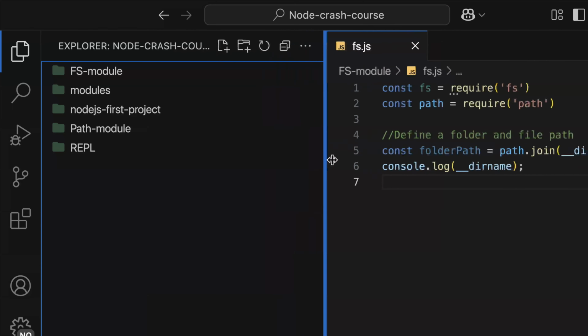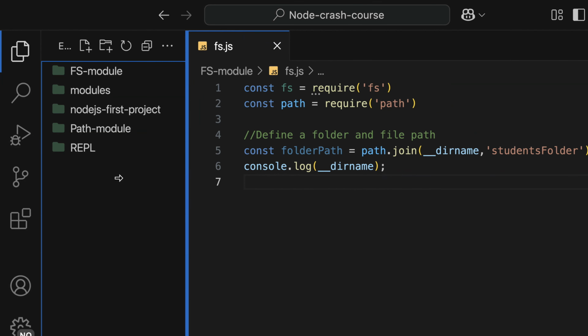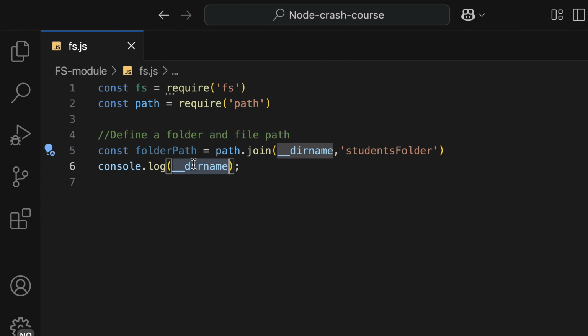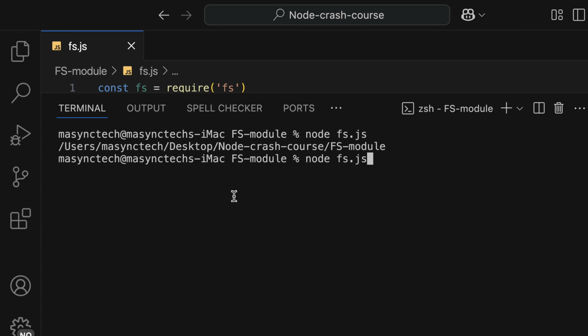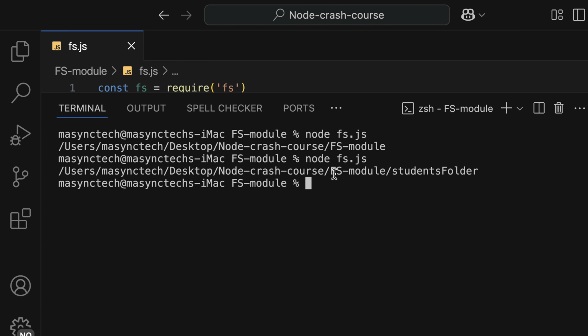In this case, I am working in the Node.js crash course. So I'm going to log the folder path. Let me try again. And I have it as the fs module /students folder. At the moment, this folder doesn't exist, and we are going to create this folder.